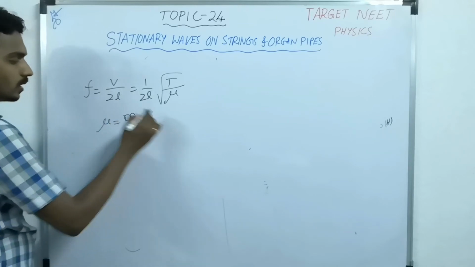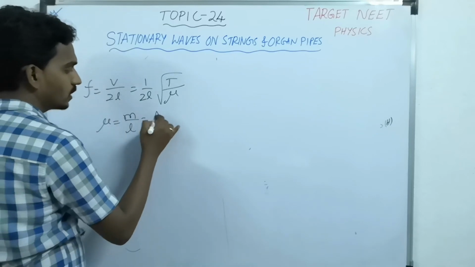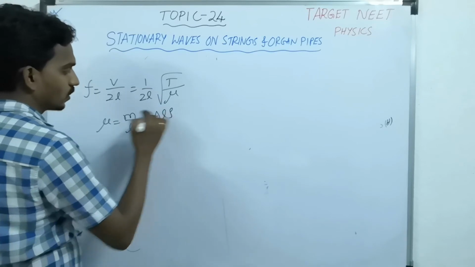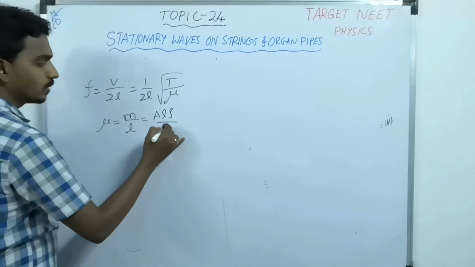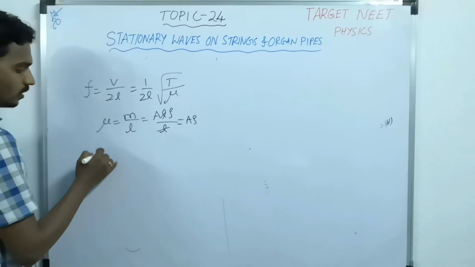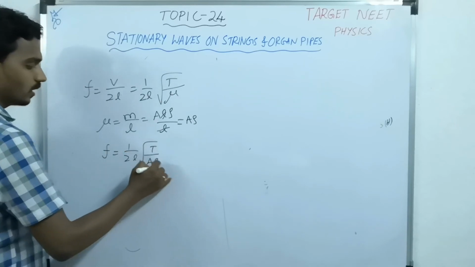Mass per unit length. So mass means volume, volume means area into length, into density rho. Area into length is volume, volume into density is mass, divided by length, length cancels. So it is A rho. So f is 1 by 2L under root T by A rho.